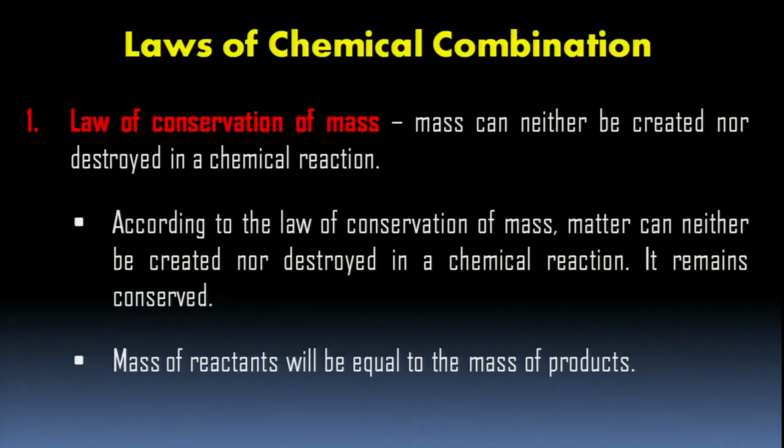Now, the laws of chemical combination. First, let us discuss the law of conservation of mass. Mass can neither be created nor destroyed in a chemical reaction. According to the law of conservation of mass, matter can neither be created nor destroyed in a chemical reaction. It remains conserved. What does it actually mean? It means that the mass of reactants will be equal to the mass of products.